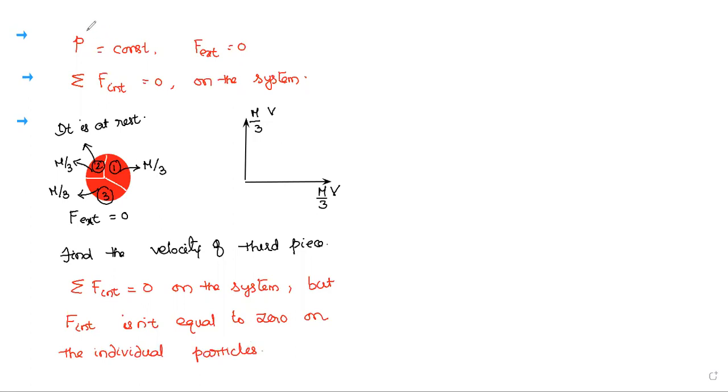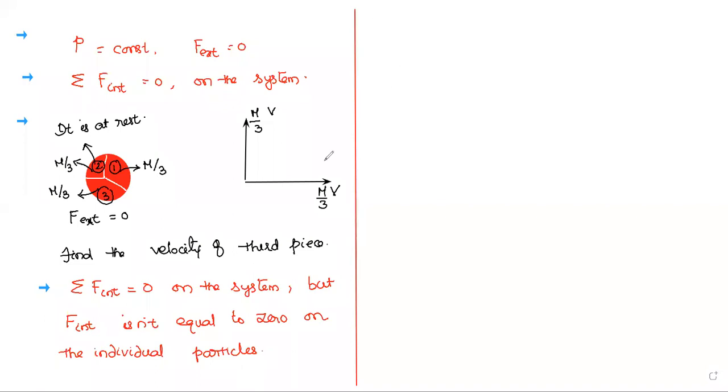Okay. So if you see there individual particles, first particle, second particle, or first piece, second piece, you can find some internal force. But on the whole system, you are finding out it is zero. If you understand this point, then we can go in advance here, means we move forward.